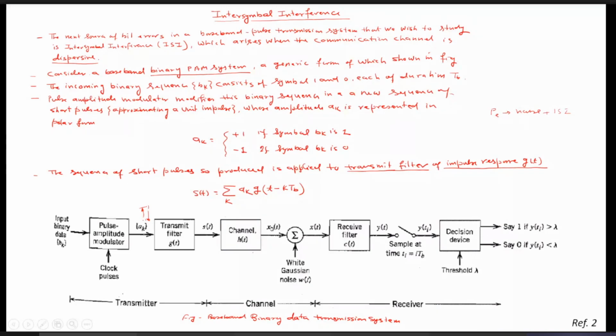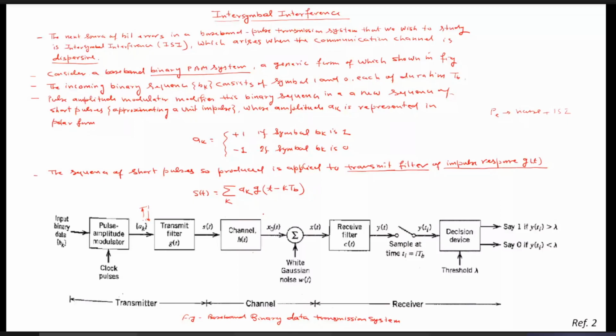Then, due to the channel, the transmit filter impulse response and the receive filter impulse response, some pulse just after or just before the desired pulse may interfere with the desired symbol.